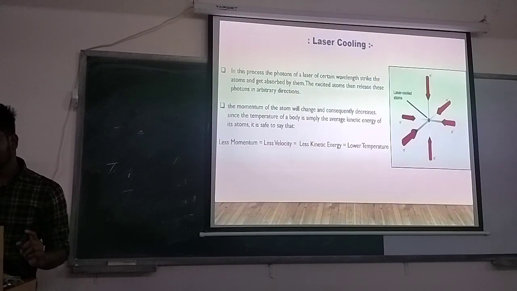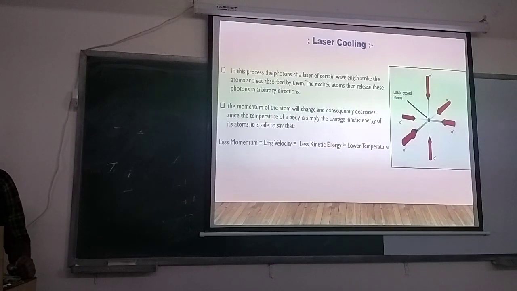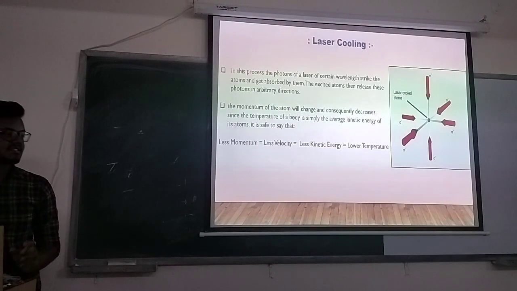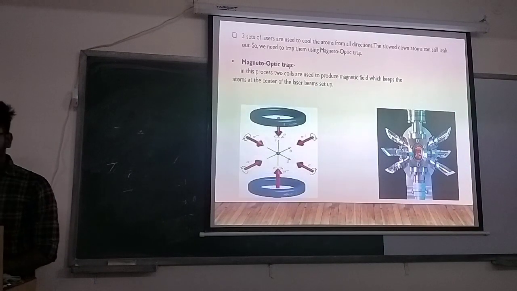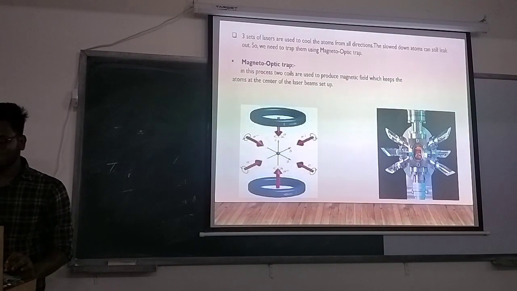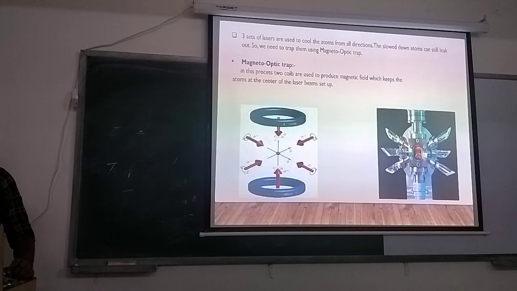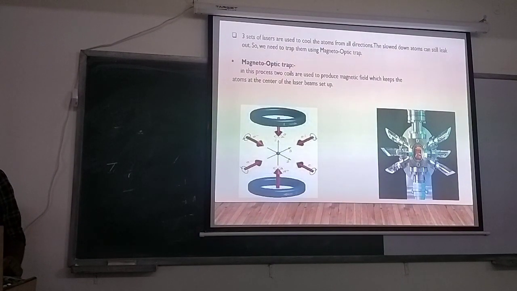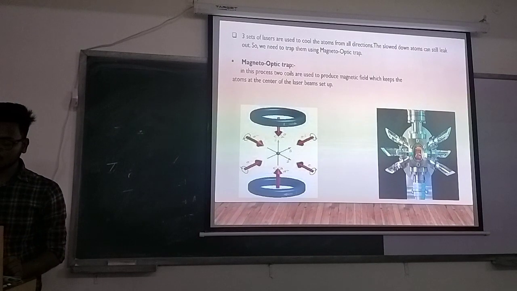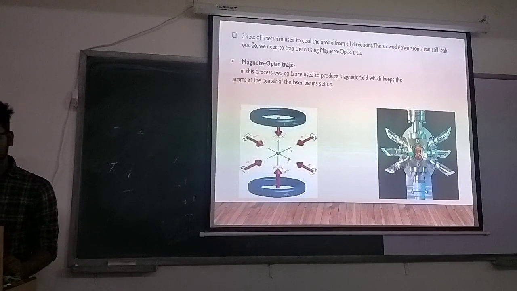So here we use six lasers in the six directions. It makes sure that all the atoms are slowed down, but still there is a chance of leaking out. So we use a magneto-optic trap, which is shown here. In this setup, two coils are used to produce a magnetic field, which gathers the atoms at the center of the laser beam setup.